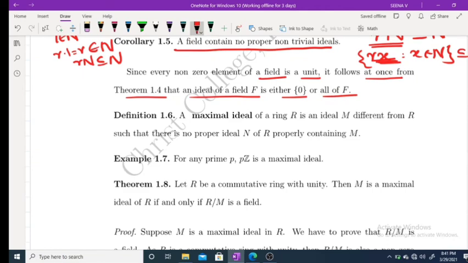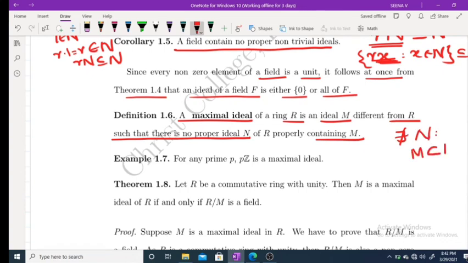Now, next definition. A maximal ideal of a ring R is an ideal M different from R such that there is no proper ideal N of R properly containing M. That is, there does not exist an N such that M is properly contained in N contained in R. If there does not exist an N satisfying this condition, then we call M a maximal ideal.